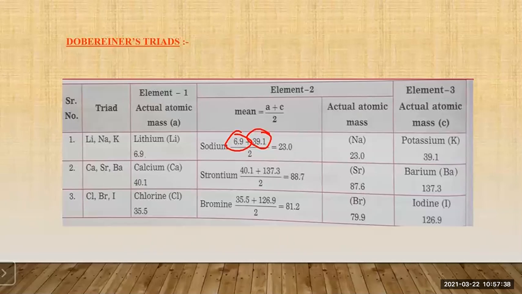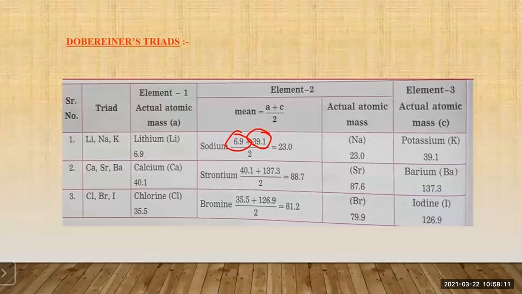Then you have the third triad, that is chlorine, bromine, and iodine. Here also, the first element, chlorine, has atomic mass 35.5. The third element, iodine, has atomic mass 126.9. So for bromine, we will calculate the average atomic mass: 35.5 plus 126.9 divided by 2.